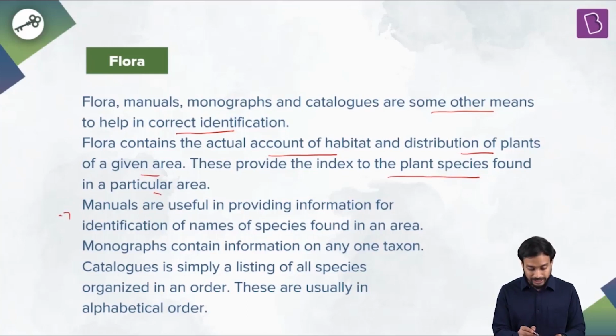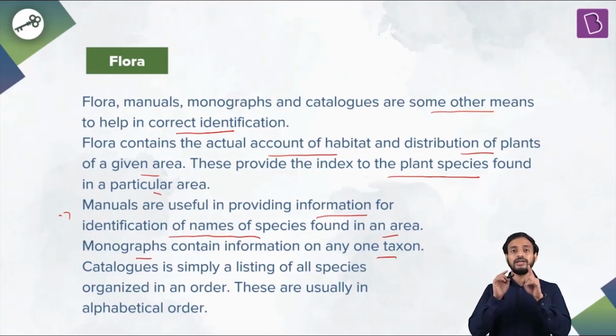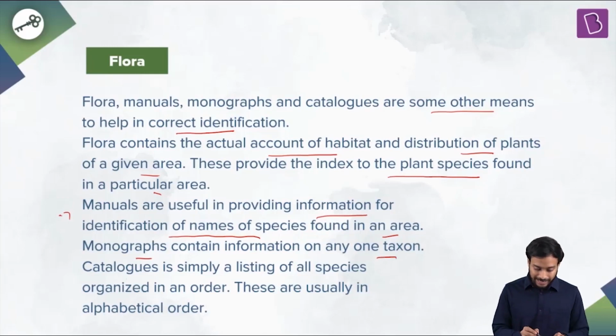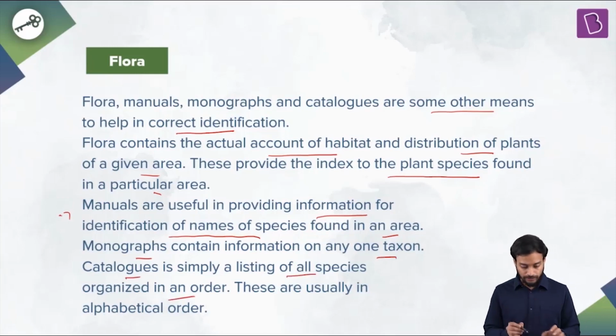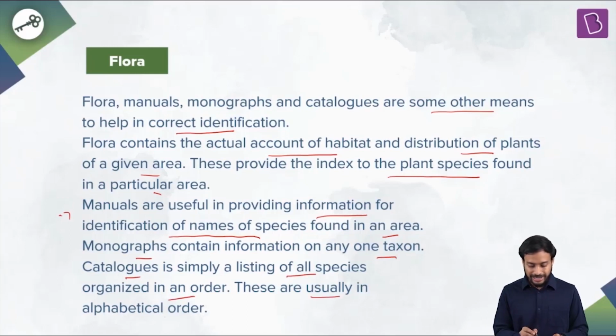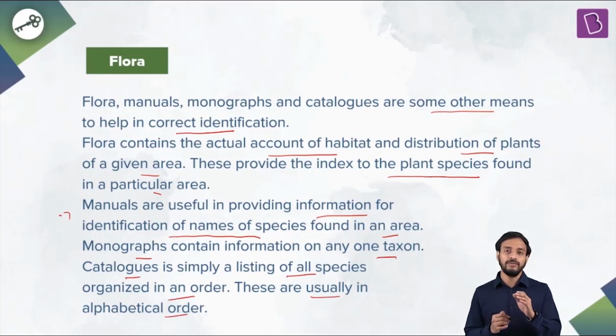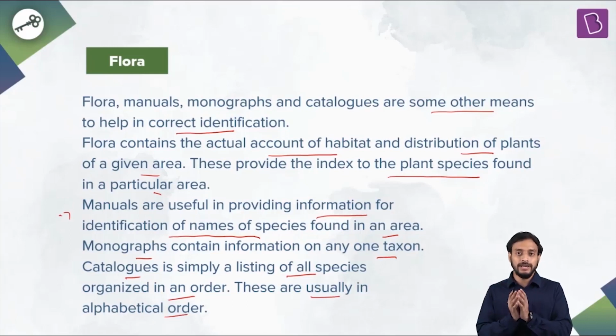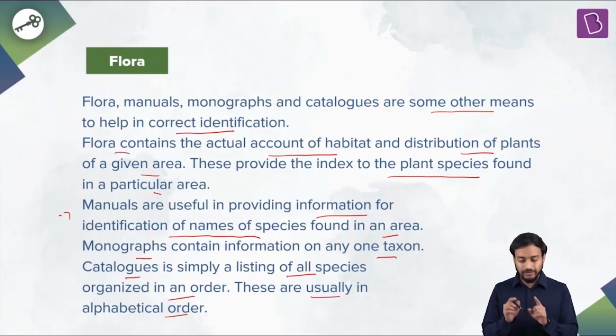As I told you, manuals are useful in providing information for identification of names of species found in an area. Okay. Different species, different organisms. Monographs, on the other hand, are of one taxon globally. Catalogs, listing of all the species organized in a particular order. They are usually in the alphabetical order. Fine, it helps in listing of the organisms. But flora is specifically for the plants that are found in a particular area. Well, so flora is the correct answer for this question.